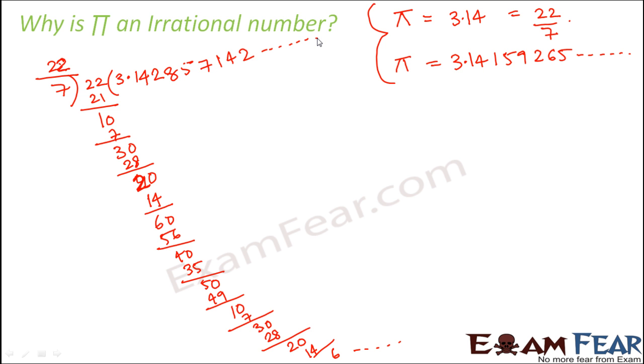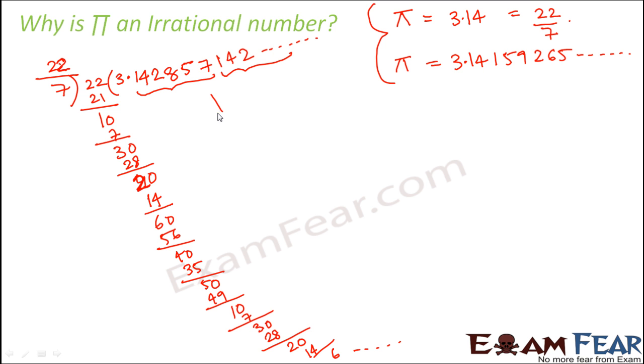So now when you look at this value, the decimal that we get is 3.142857142 and so on. So basically, what are we getting? If you look very closely, you have a repeated sequence of digits. This sequence of digits, that is 142857, keeps repeating itself. So if you do it further, you will see it comes out to be something like 3.142857, 142857, again 142857 and so on.